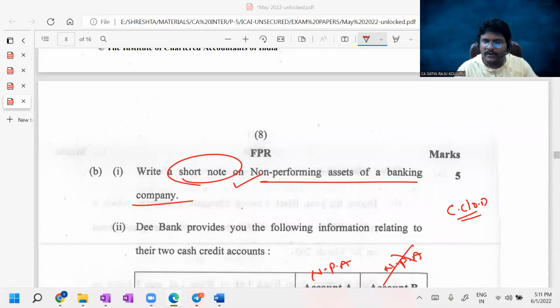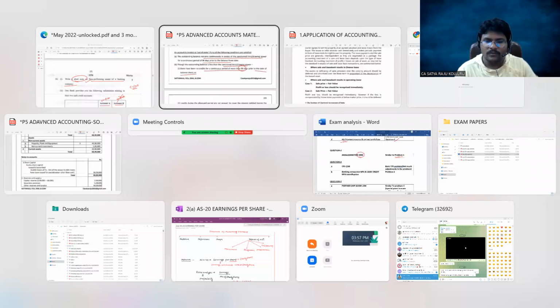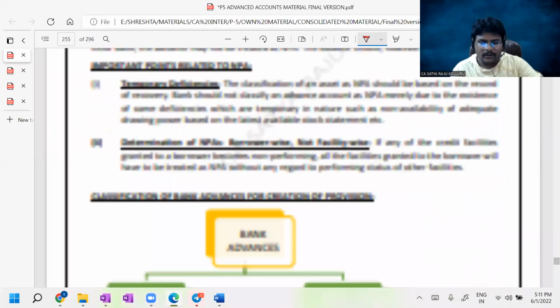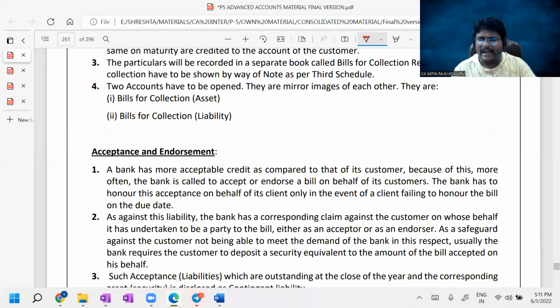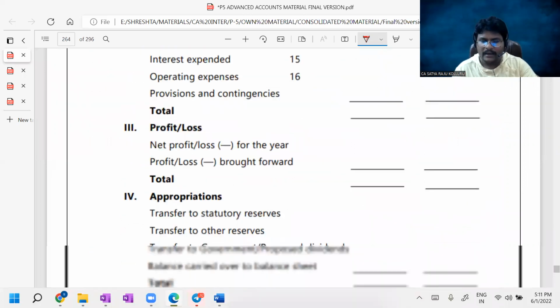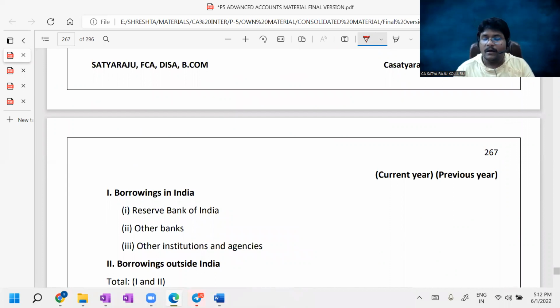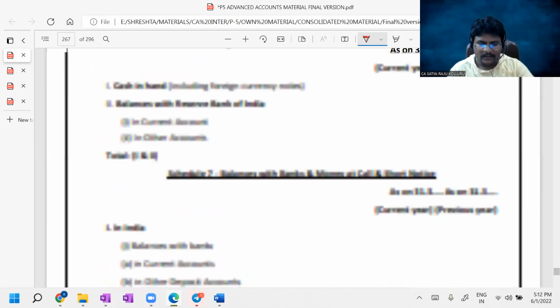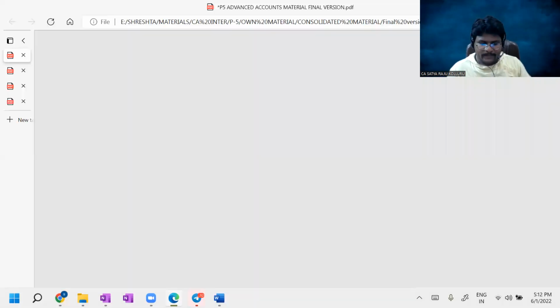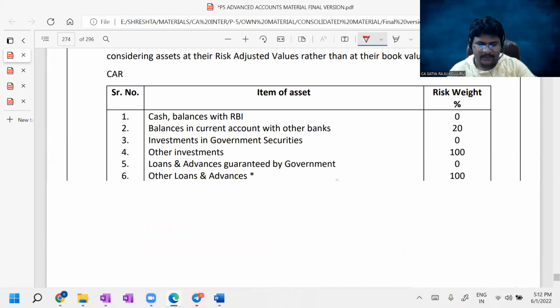Sir, this is a direct question which we discussed in our classroom also. I think it is question number 3. Let me open question number 3 in our material. Sir, if you are observing, for every question in the examination, I am opening the question in our material. There you can simply realize how our entire material is enough to cover the examination, and you can understand our material strength as well.